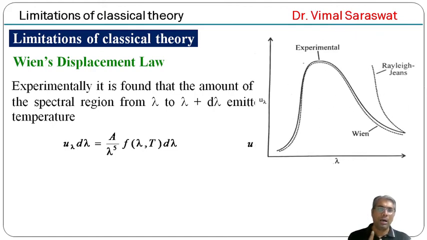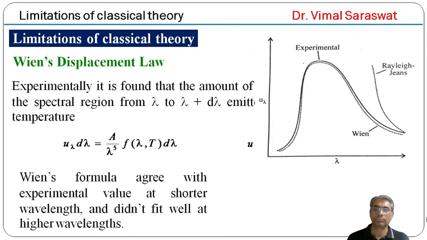Now if we draw a curve between lambda and u lambda, then the curve is found to be this one. This is the experimental curve, this is the curve according to Wien's law, and this is the curve according to Rayleigh-Jeans law. It is clear from the figure that Wien's formula agrees with the experimental value at shorter wavelength and does not fit well at higher wavelength.